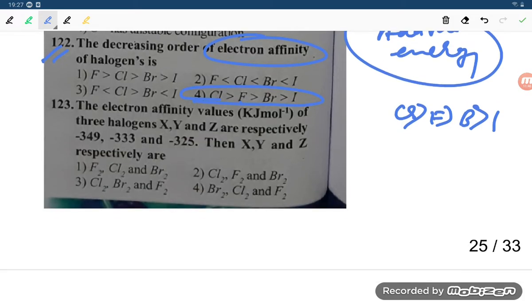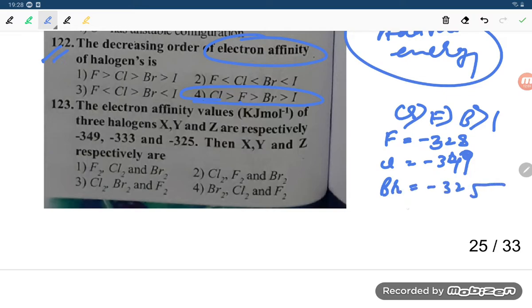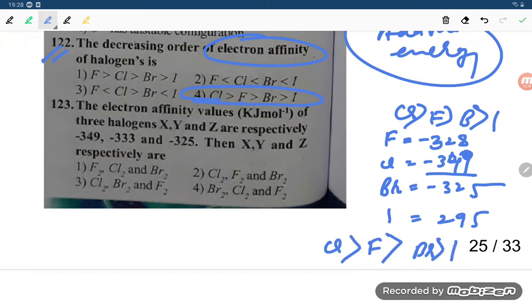Even if you know the values, you can also solve it. Fluorine is minus 328. Chlorine is minus 349. If you go for bromine, student, it is minus 325. If you go to iodine, it is 295. So student, if you arrange them, chlorine is highest, then fluorine, then bromine, and finally iodine. So chlorine, fluorine, bromine, iodine, option 4 is correct.